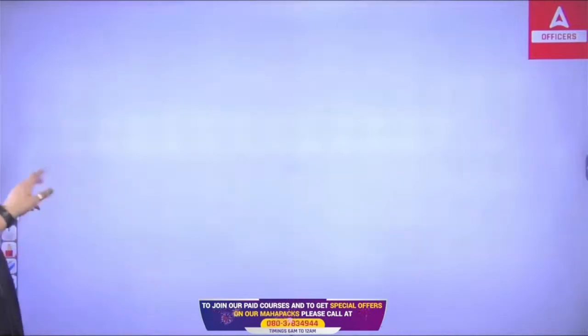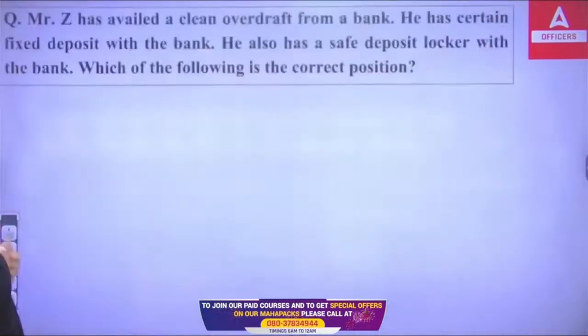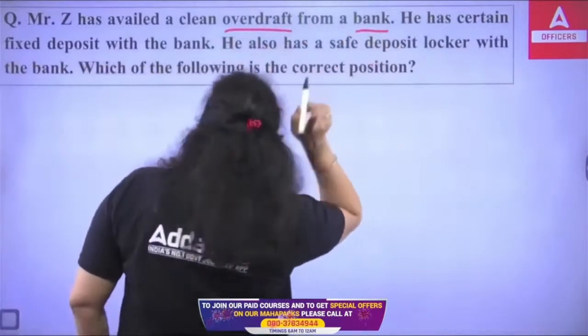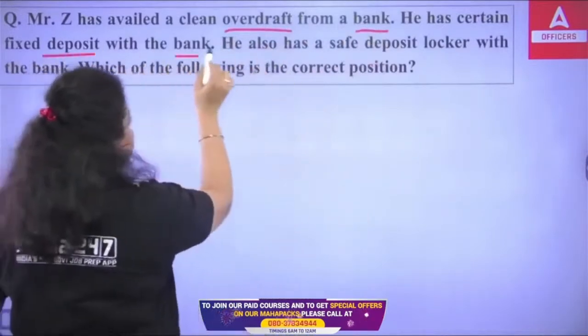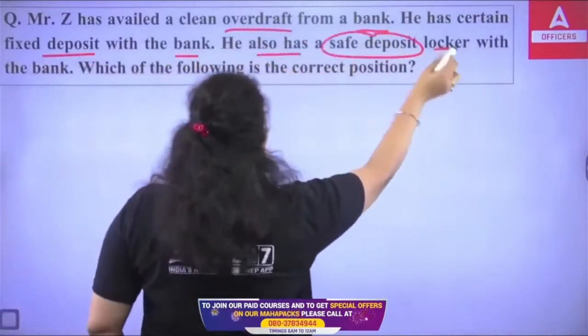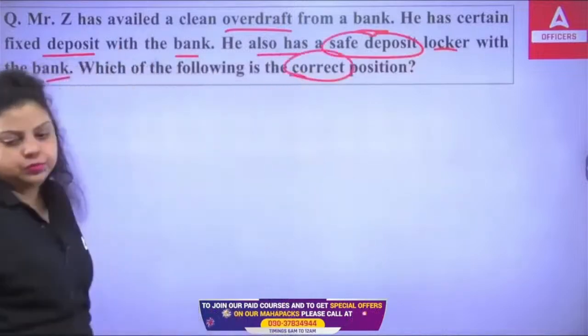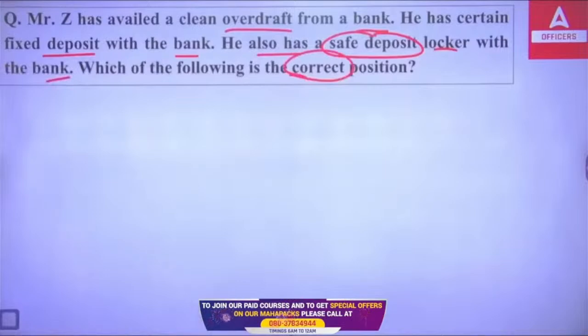Next question. It is talking about Mr. Z, who has availed a clean overdraft from a bank. He has certain fixed deposits with the bank. He also has a safe deposit locker with the bank. Which of the following is the correct position?